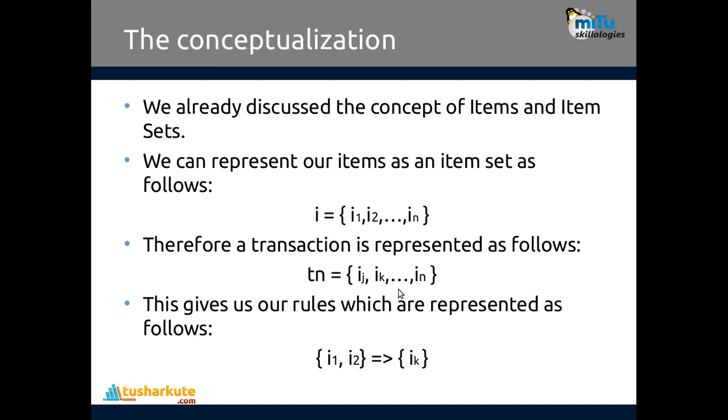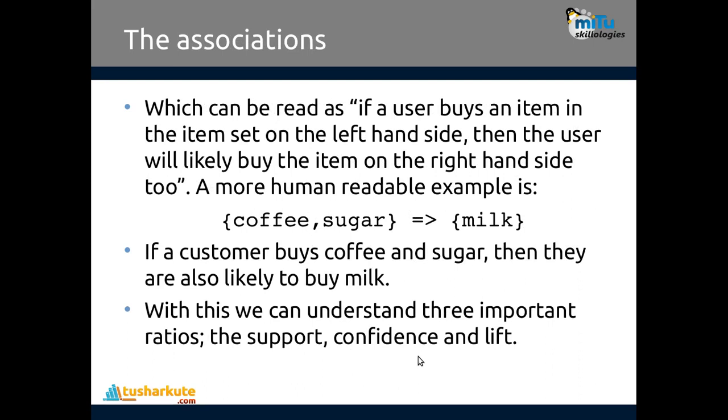Okay, so many items are there, different items in transactions, and the rule will be like this: I1 and I2. If you purchase I1 and I2, you most likely purchase IK also. So these two items are connected with this one item. This is what we call a rule. And now let's consider how this association can be shown.